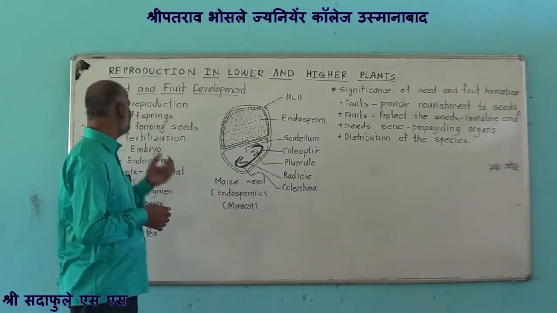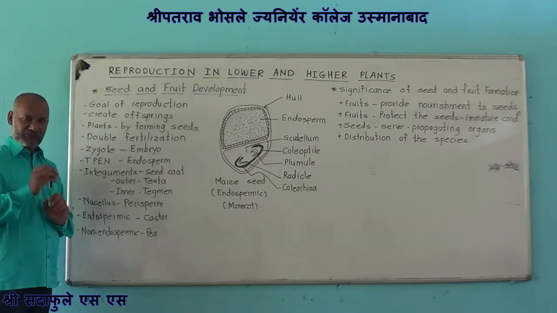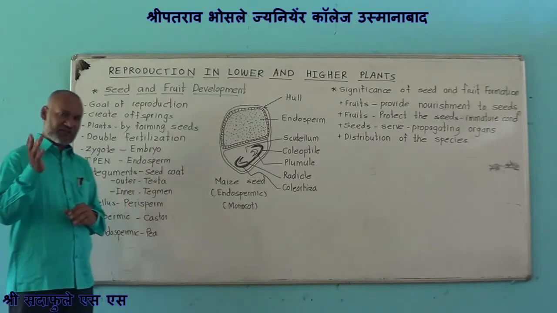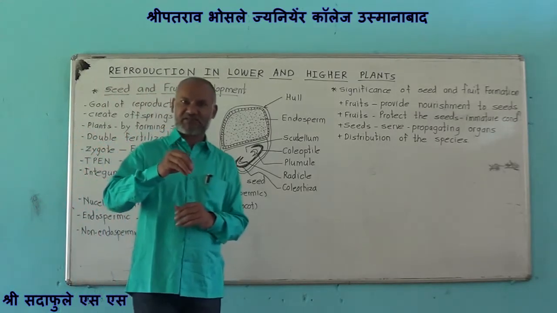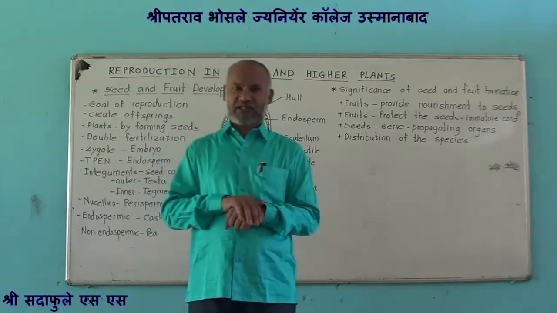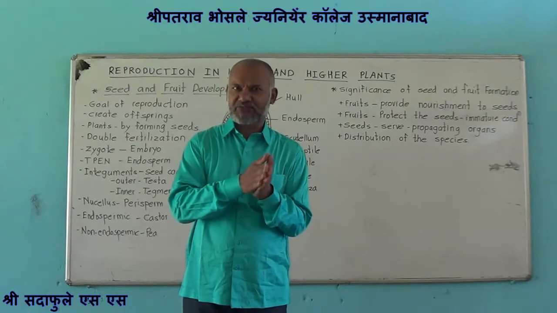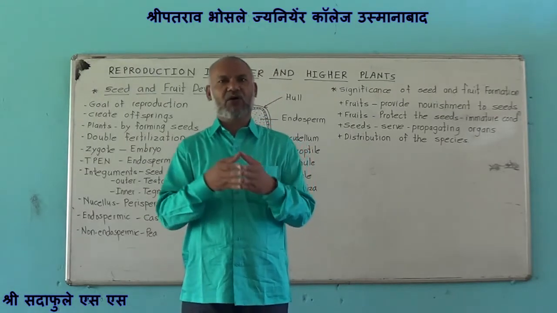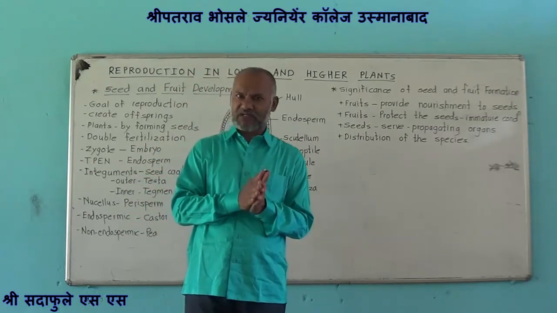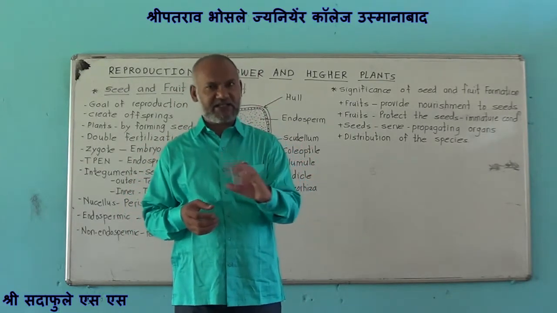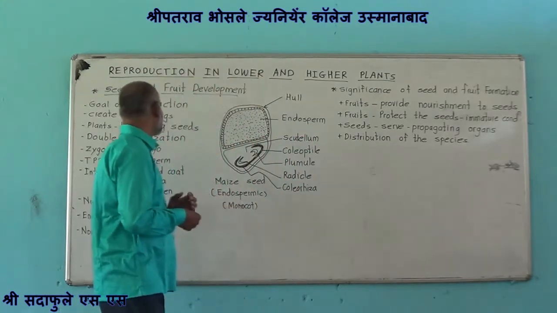Next concept is seed and fruit development. After pollination, there is fertilization. In angiosperms, there is presence of double fertilization, which involves fusion of one male gamete with egg to form diploid zygote, and the second male gamete fuses with the secondary nucleus to form triploid primary endosperm nucleus.